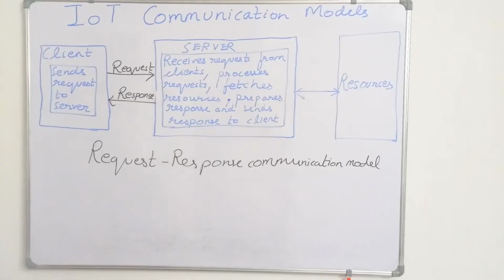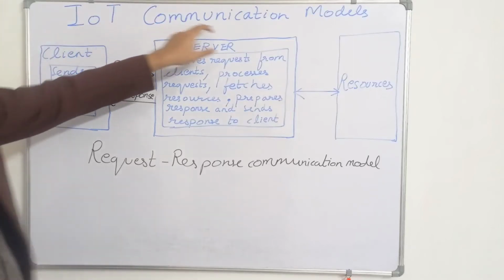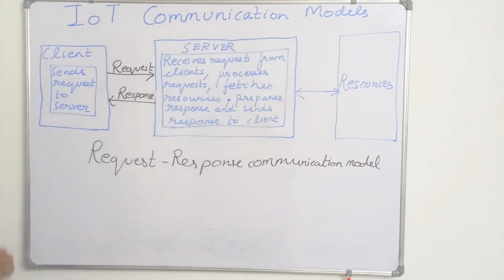Welcome. In this video we will discuss the IoT communication models. There are basically four communication models. The first is the request response communication model. The second is called the publish subscribe communication model. The third is called the push pull communication model, and the fourth is called the exclusive pair communication model. So the four communication models are: request response, publish subscribe, push pull, and exclusive pair.